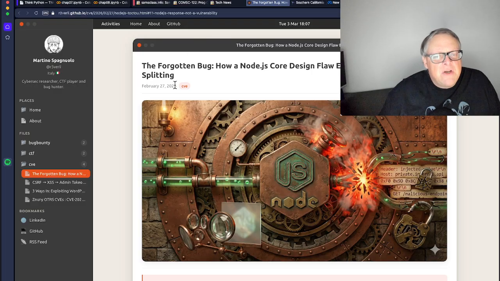Your browser will be confused and only show one of them. That's called HTTP response splitting. You can often add an extra web page to a legitimate page coming from a server by crafting the request so you can change the page into a different page. And that was a Node.js flaw that made it possible again. This is a really old attack, but it came back again.